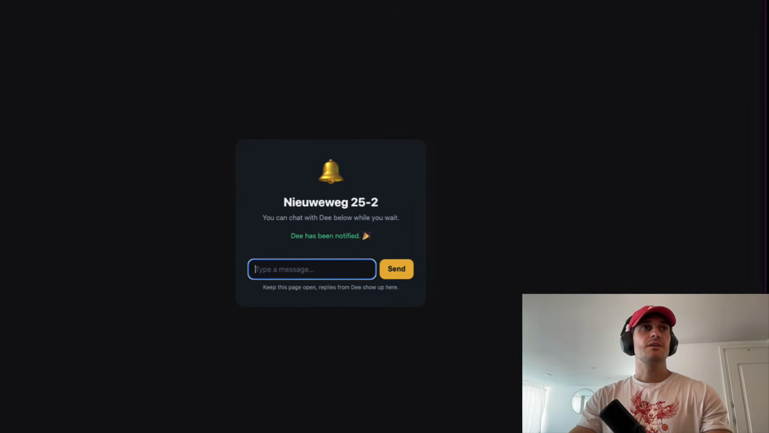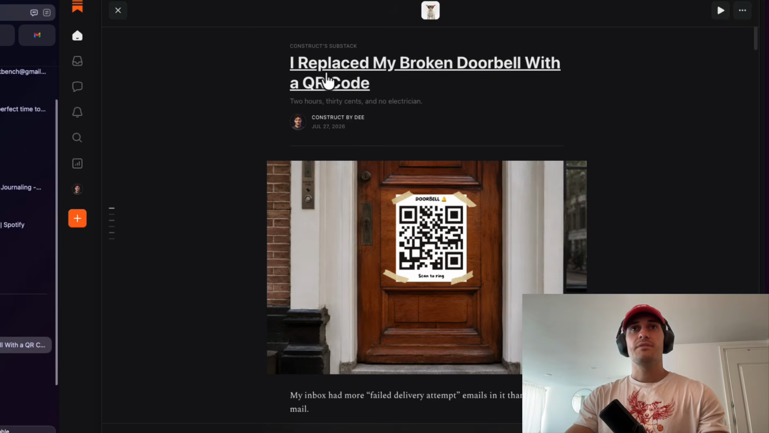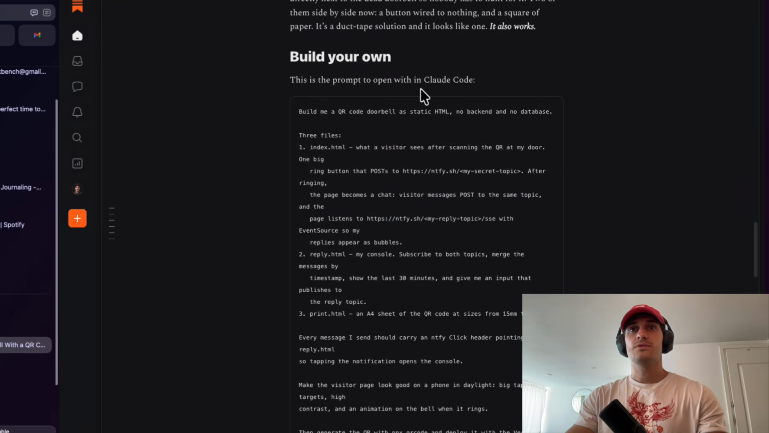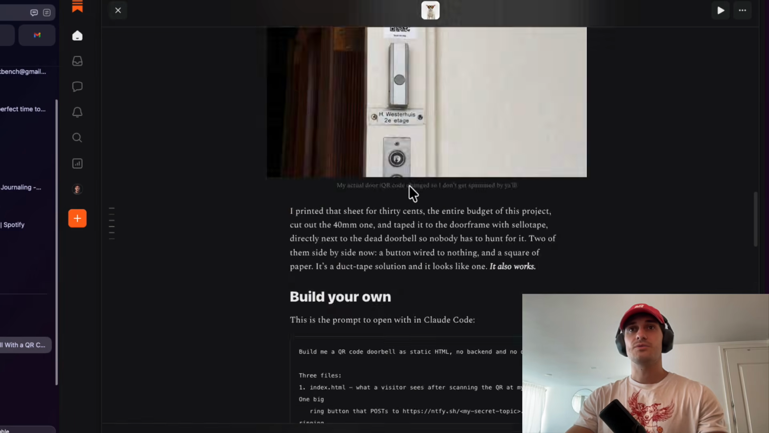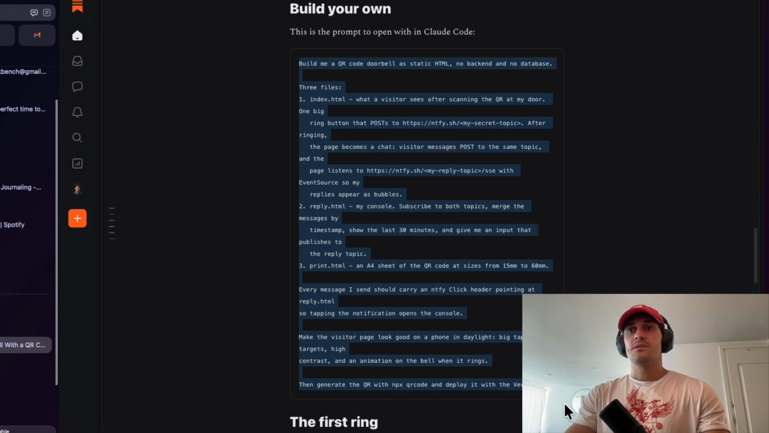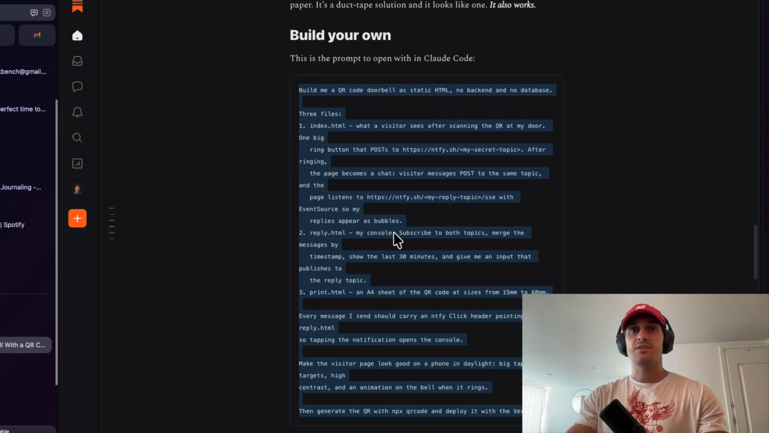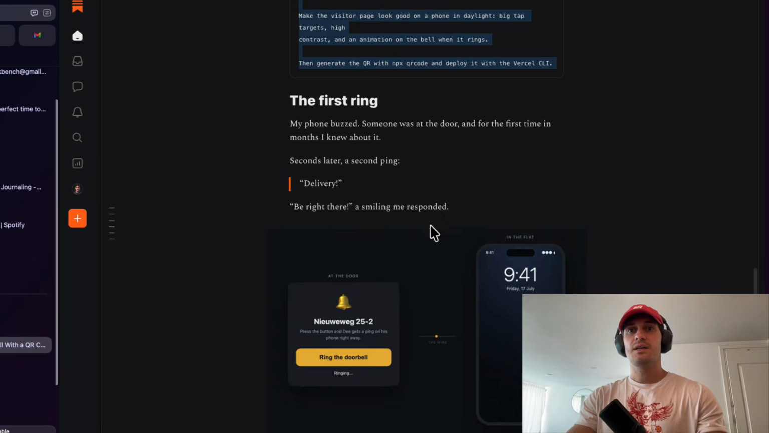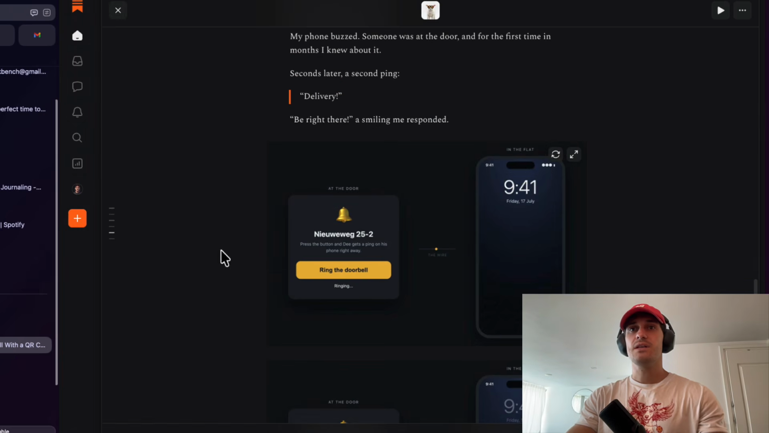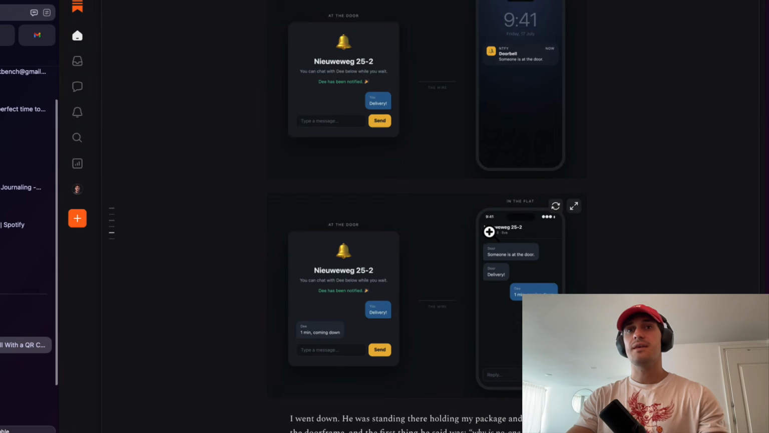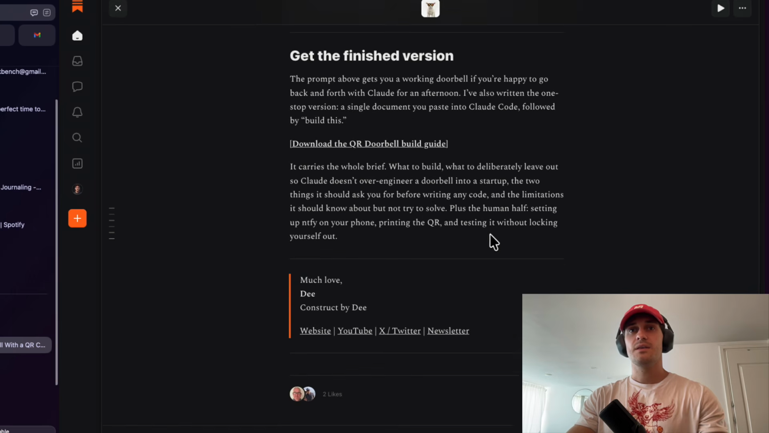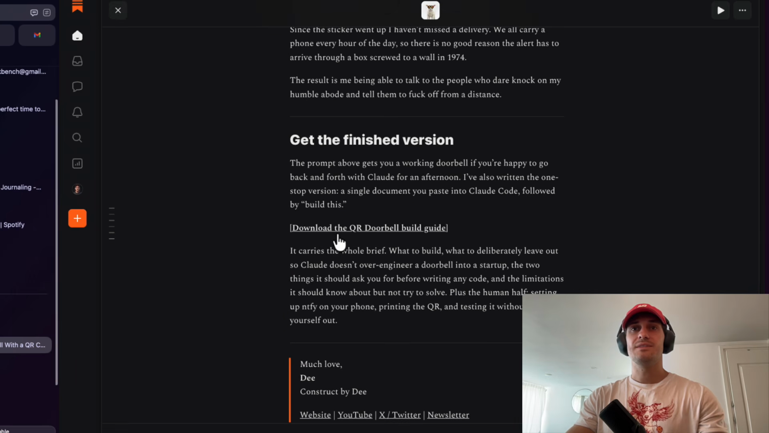So if you want the starting prompt, I have it in this article where if you just scroll down, you can see my actual door. Here, you can just copy the starting prompt, and then it would set everything up for you. And then you'll get pretty close to having something like this within 10 minutes. There's a more detailed guide that you can also download.